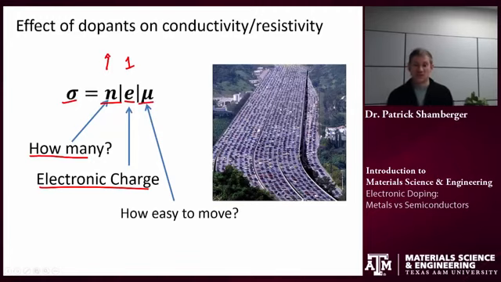How easy is it for these cars to move? So in this traffic dense highway, the mobility is going to be what's going to control the overall conductivity, right? Think about if you're driving in LA or maybe in New Delhi during rush hour. In these cases, those cars are only going to inch along, right? The mobility of each vehicle is going to be very low. And that means the total number of people per time moving down that highway is also going to be small.